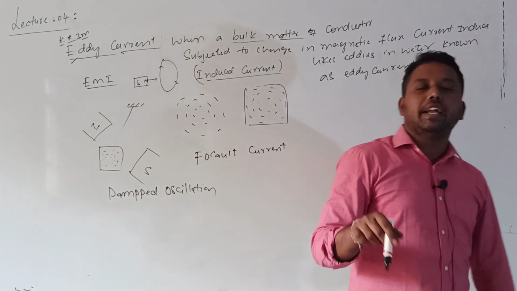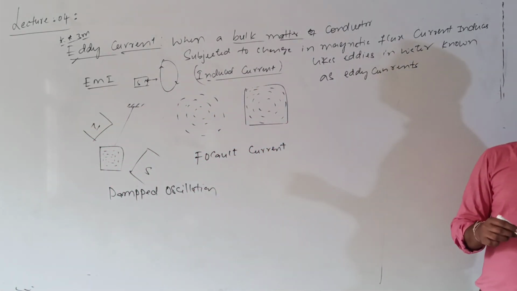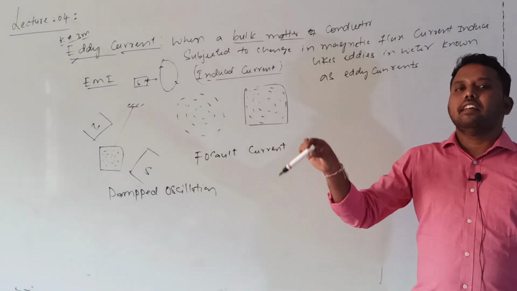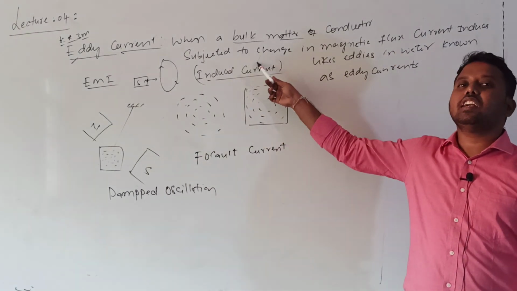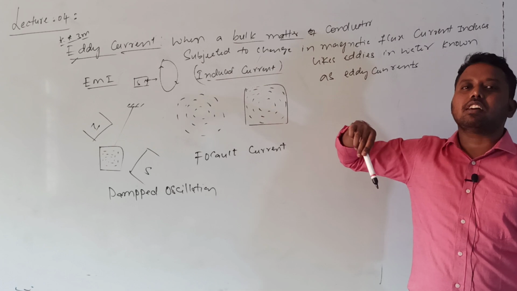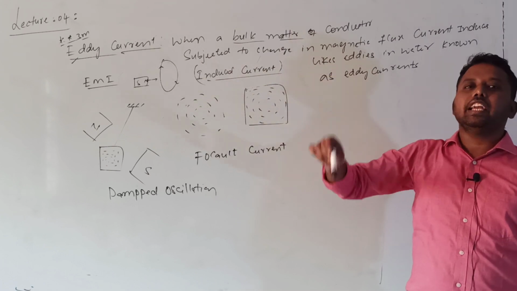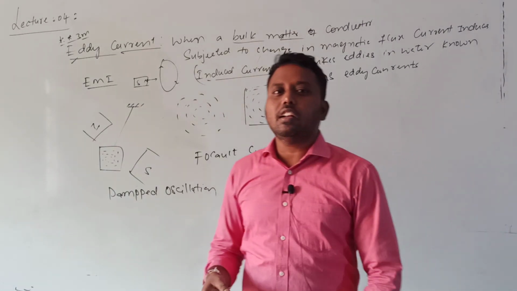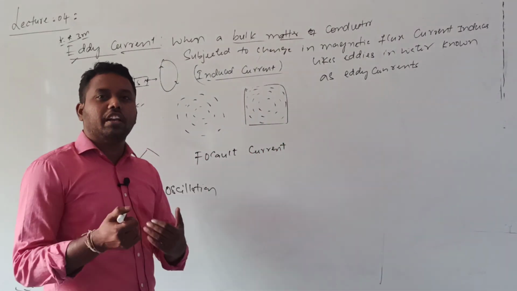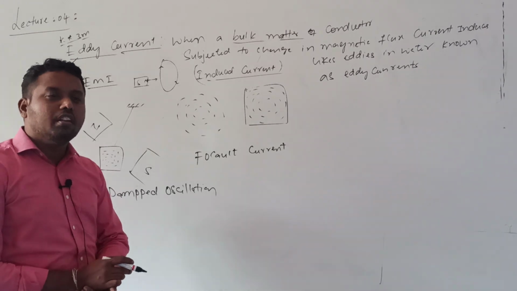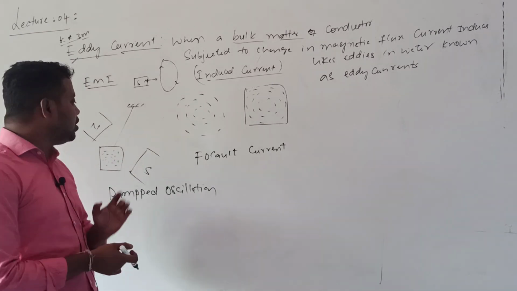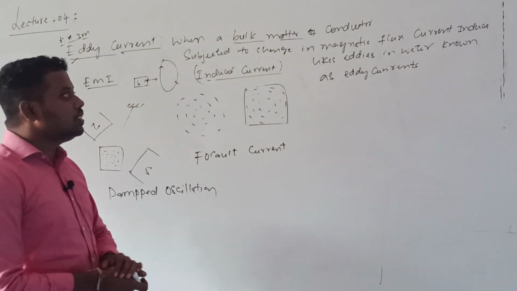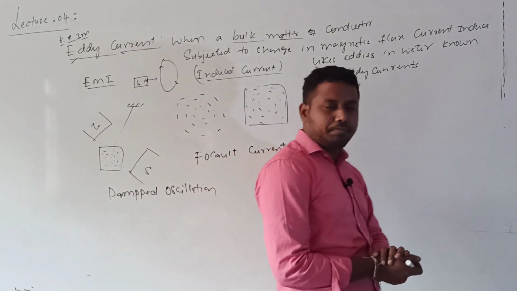The reason for the plate to come to rest is that the developed induced current opposes the cause, according to Lenz's law, and finally it will come to rest. You can even perform this experiment and verify whether it is right or wrong, whether it is happening or not, so that you can confirm this. So this is the eddy current definition.